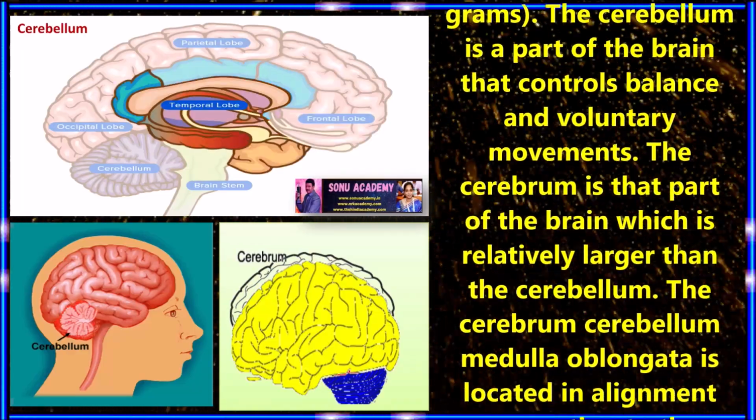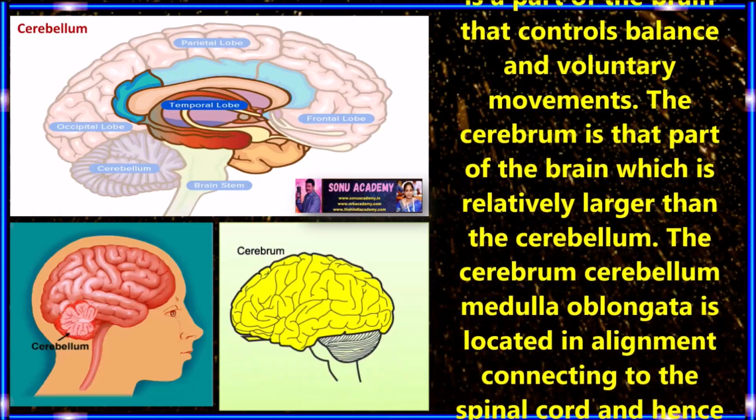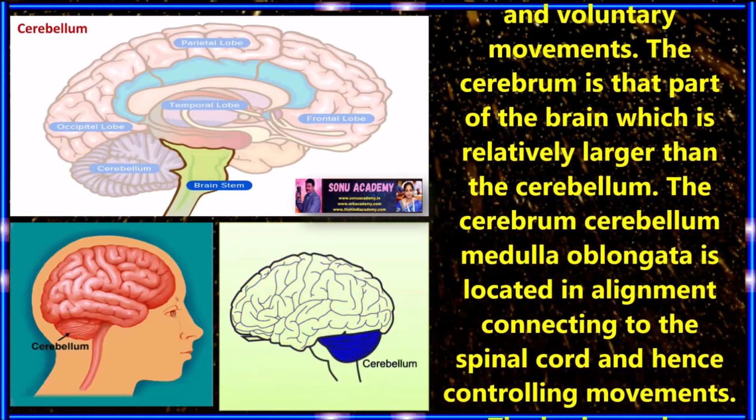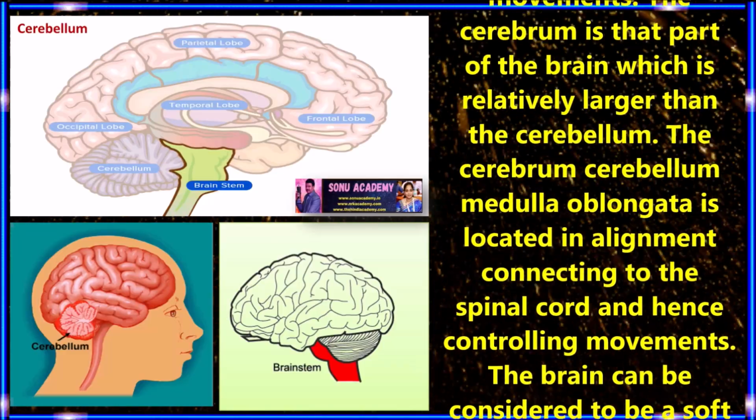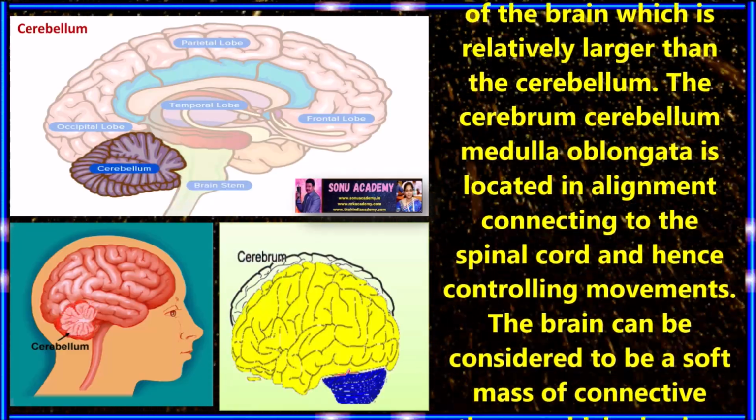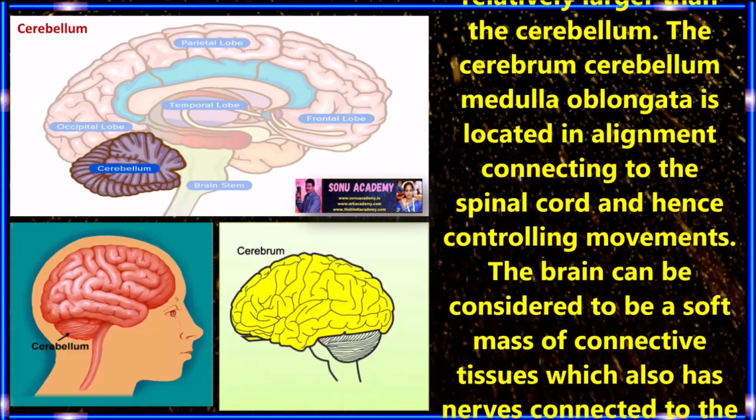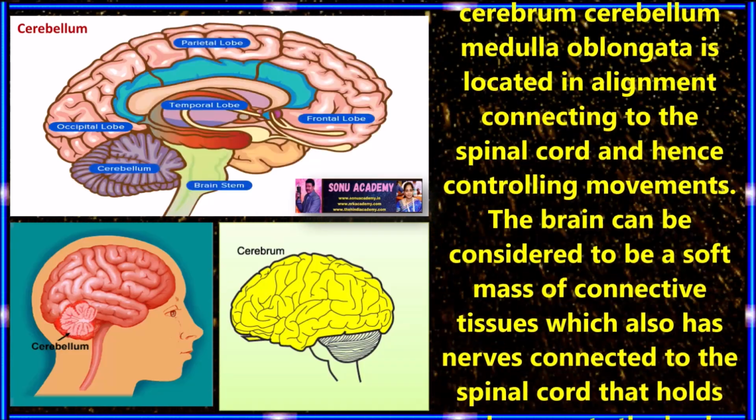The cerebrum is the part of the brain which is relatively larger than the cerebellum. The medulla oblongata is located in elegant connections to the spinal cord and hence controls movements.